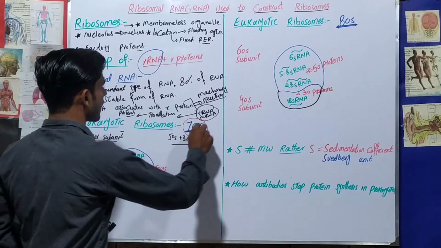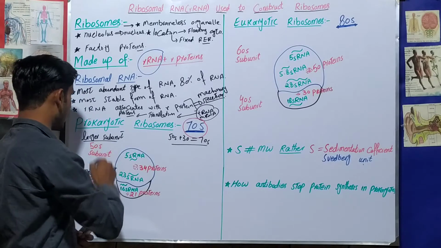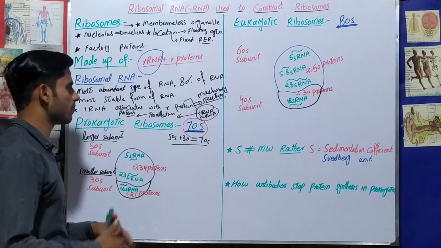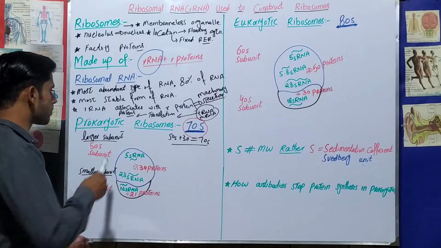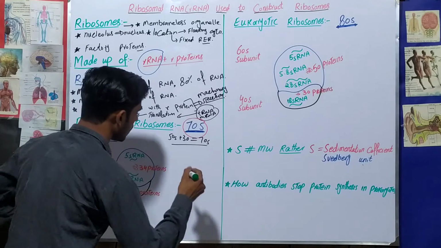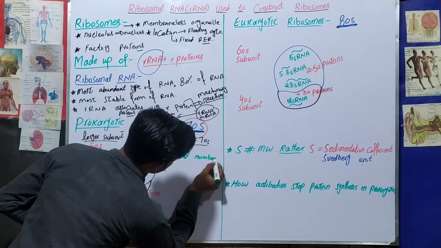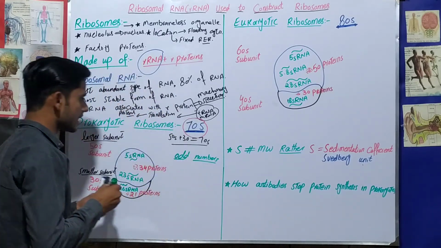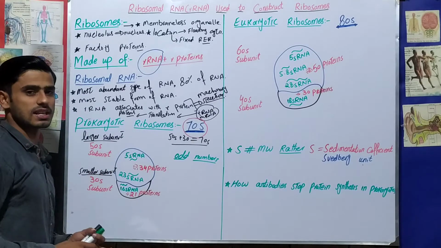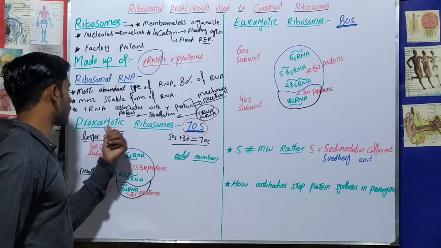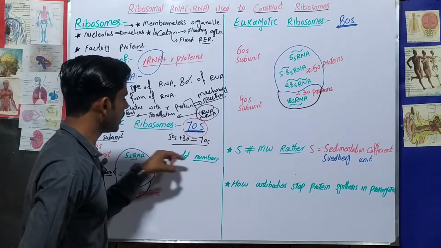Okay. So second thing, I would like to give you a little bit of a concept of how you can remember that the prokaryotic ribosome is 70S, and here you can see that eukaryotic ribosomes are 80S, 60S, 40S. How can you remember these numbers, because it may be difficult, it may be mixed up with the eukaryotic ribosomes. So remember one concept, that prokaryotic ribosome numbers will always be odd numbers. You can see that in 70, the first one, 7 is odd, and 5 is odd, and 3 is odd. So this is the concept to remember the prokaryotic ribosomes. So 70S as 7, 5, 3. These are all odd numbers.